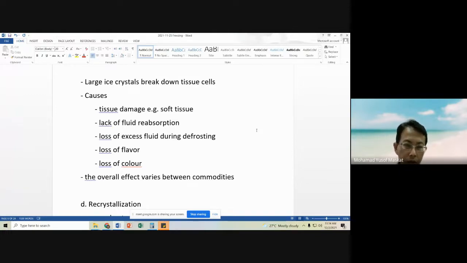So if, for example, we have a food product and we lose the moisture, it will affect the texture of the product. The product will become more dry, for example, and it will become more hard, because water contributes to the softness or the tenderness of the texture.